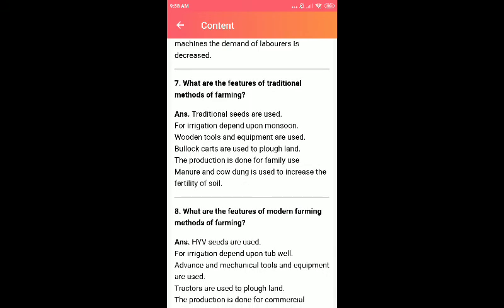This we have already studied. Traditional seeds are commonly used, and irrigation depends mainly on the monsoon. These people sow the seed only if the rain comes, because they don't have an irrigation facility. They use wooden tools for plowing, and bullock carts were used to plow lands. The production is only for family use, for their family and nearby families. Manure and cow dung are the only fertilizers used to increase the fertility of the soil.